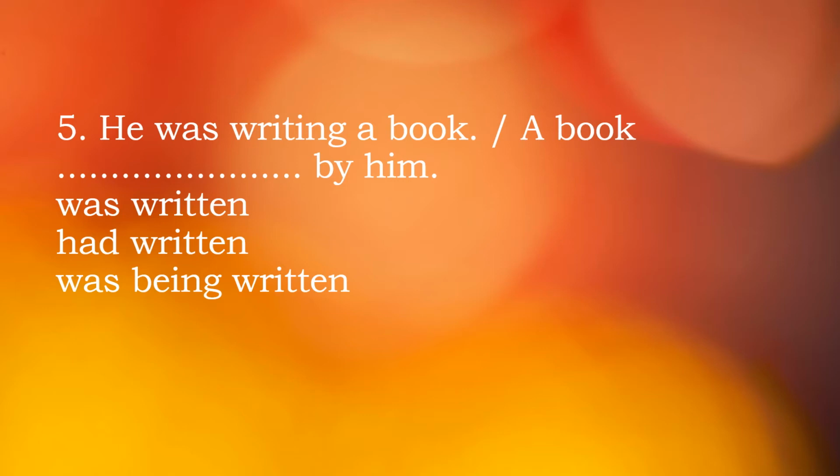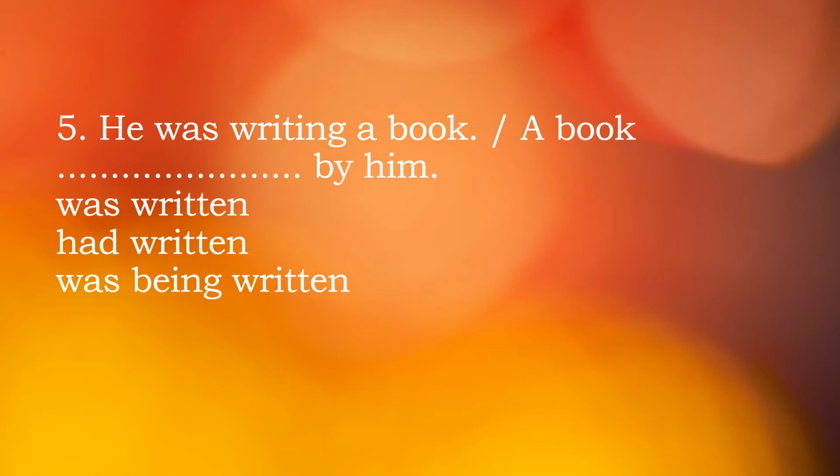So what is the structure of past continuous? Subject, was or were, verb ing, then object. So if you want to change it to passive, as it is continuous, I told you earlier, then being will be there. So understand? First option we see was written, second option had written, third option was being written. So which could be one? As it is continuous, we can simply pick the third one, because the earlier two do not contain being. So these two would be wrong. So third one would be correct. So book was being written by him.